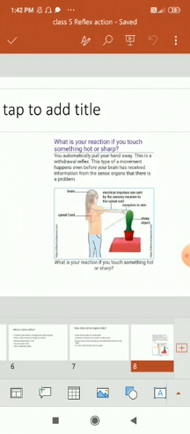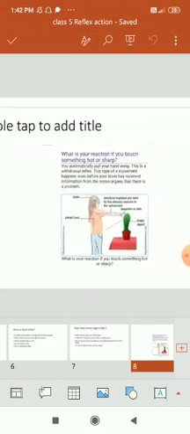See here, a girl is touching a sharp object. Electrical impulses are sent by the sensory neurons, the receptors in the skin, to the spinal cord. Directly the girl is touching the sharp object, so she is trying to take the hand away from there. She gets the help from the spinal cord directly, rather than getting the information from the brain.